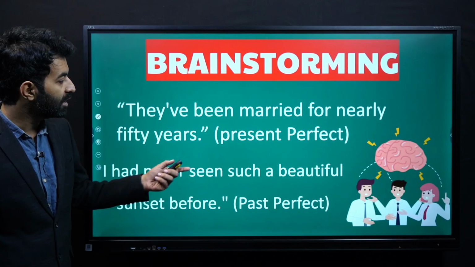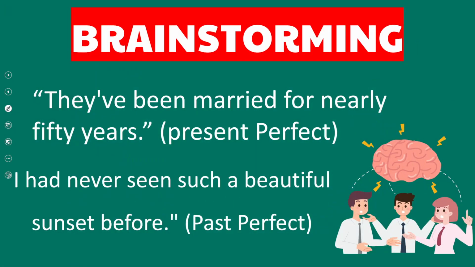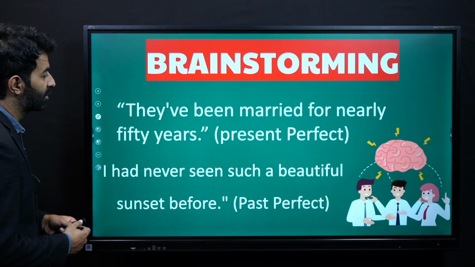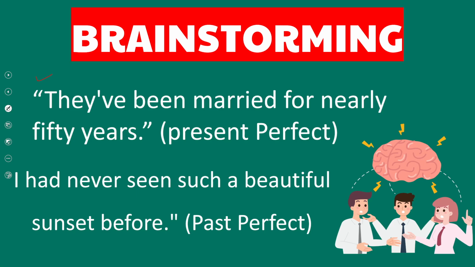Now students, here we have two example sentences from past perfect and present perfect. Number 1, they have been married for nearly 50 years. Now we know that when we are talking about perfect tense, we add have been. This is the contraction of have, and this is been. They have been married for nearly 50 years. This is a present perfect tense.